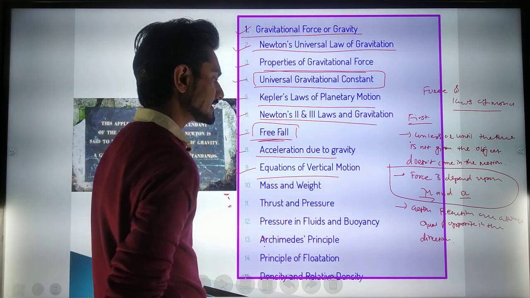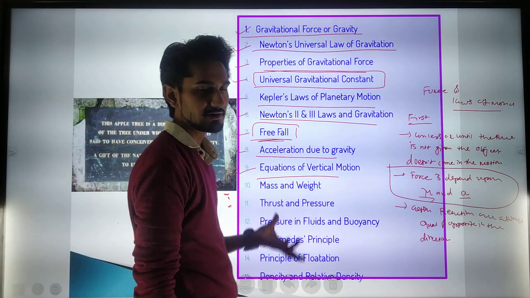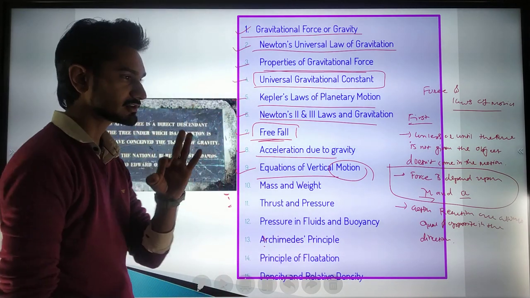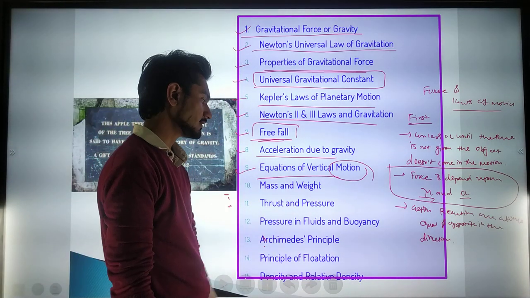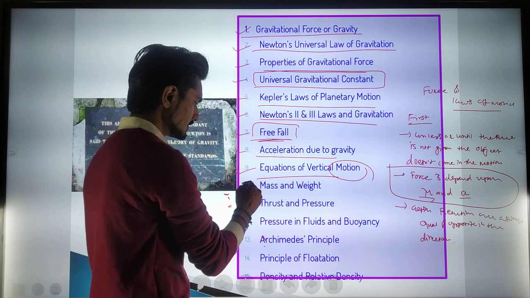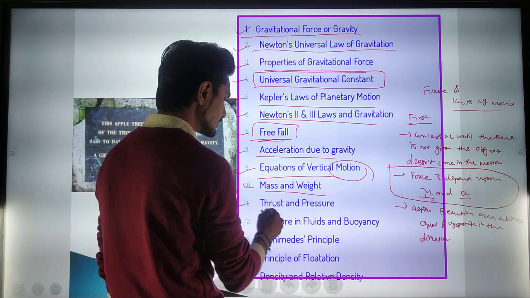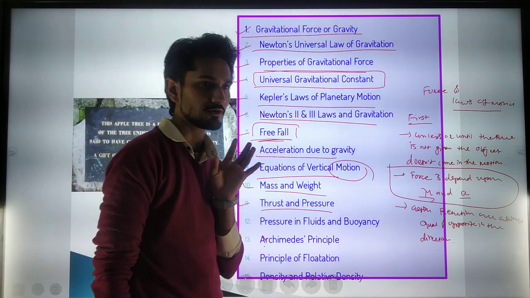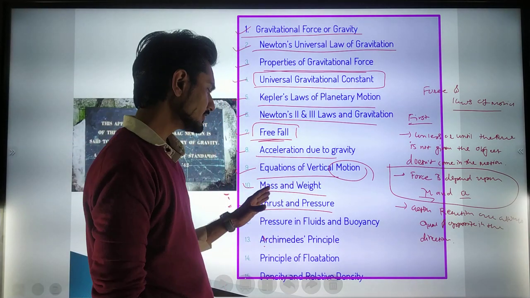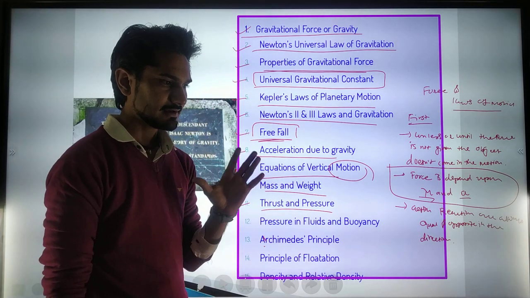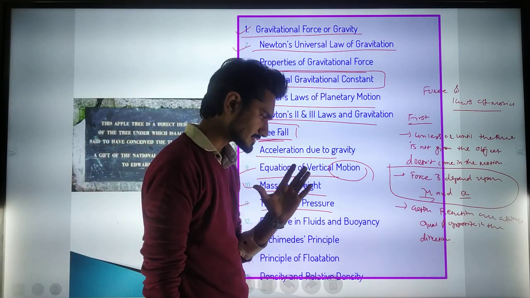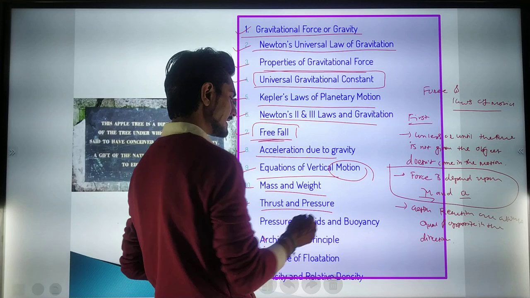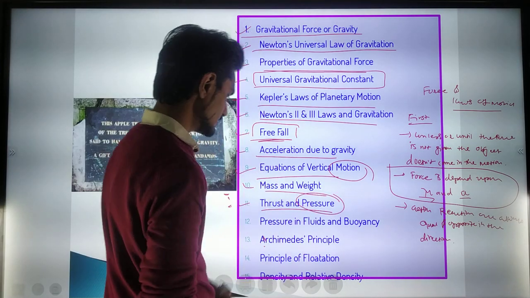The equations regarding vertical motion we have already studied in the motion chapter. There we learned the three equations of motion that we are going to see again. Mass and weight, you already know. Thrust and pressure: whenever you give a force, it is called thrust, and if you give a force onto a particular area, it is known as pressure.